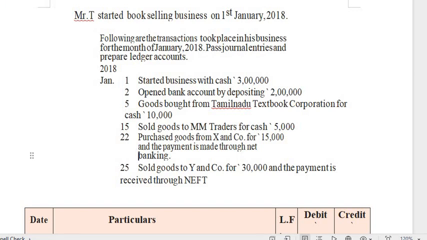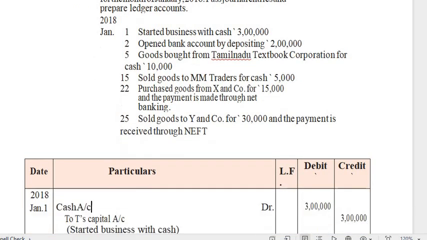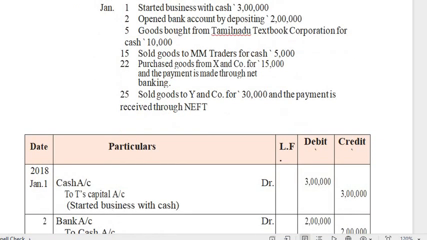So how will the first transaction be recorded in the books of accounts? T is a person and cash is an asset. When a person is involved in the transaction, you have to follow the personal account rule: debit the receiver and credit the giver.